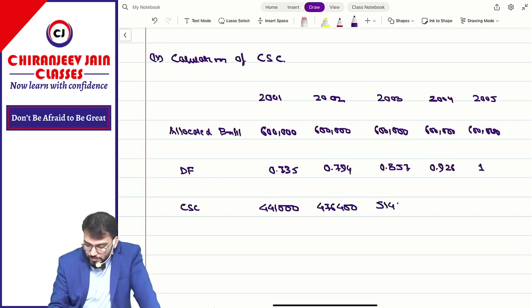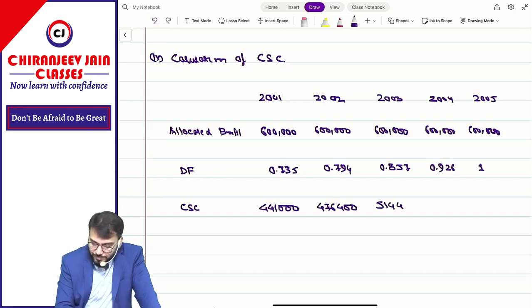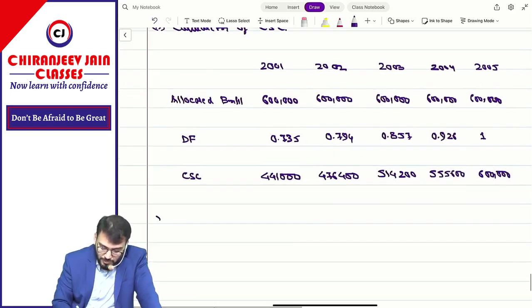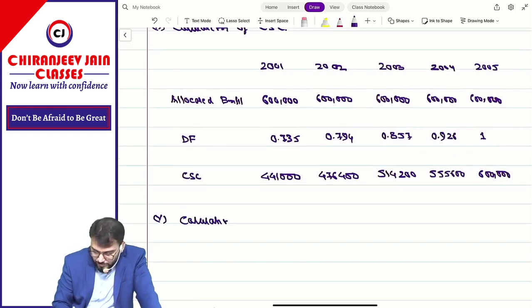5 lakh 14,200. Then 5 lakh 55,600, and 6 lakh. Then point number 5, calculation of interest cost and present value of DBO.